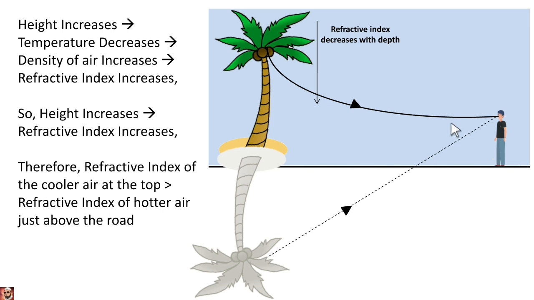Hence, the observer gets the illusion of the tree. If we take the sky, the illusion of water being present on the road, which we call the virtual image of the tree or virtual image of the sky, and the inverted image of the tree on the road. So this is how the formation of a mirage takes place.